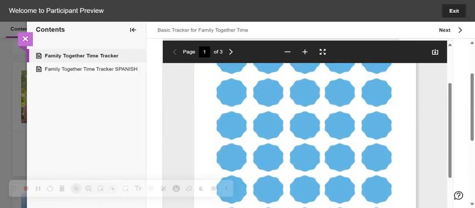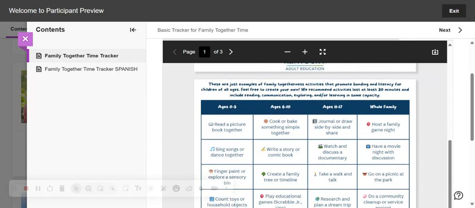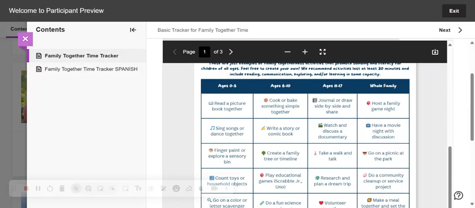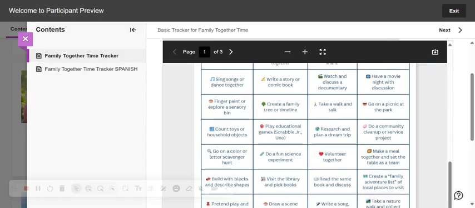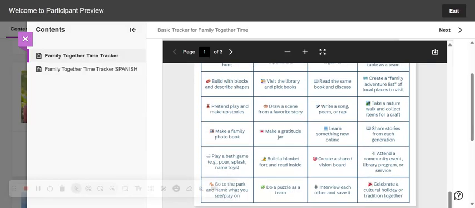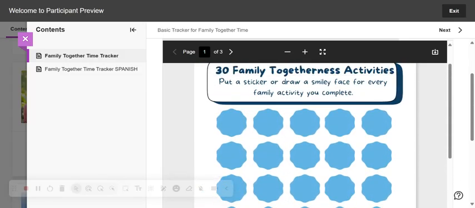But some incentives help. On the back of this sheet, there are actually examples of what family together time activities look like. I did it based on age because I realize our families have children between the ages of 0 and 17. I also tried to make the units diverse for different ages. You might have to fudge some of those and make them work for the ages of the kids that the parents have.